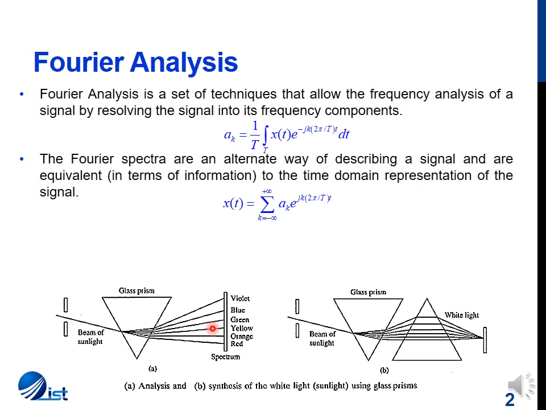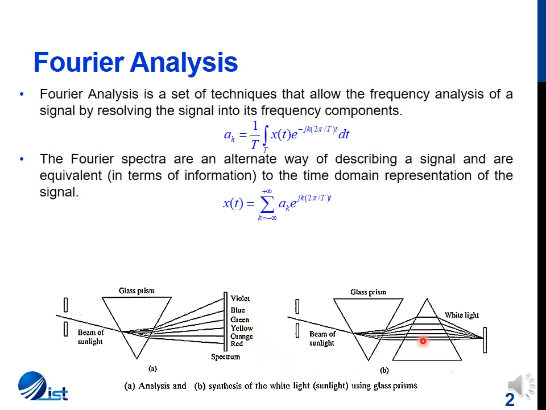Similarly, for our continuous time Fourier series case, we saw that the spectrum was present at distinct frequencies and it was termed the line spectrum. So this situation, figure A, represents the analysis equation, where the signal is broken down into its constituent frequencies.